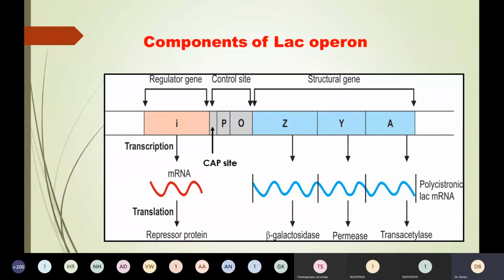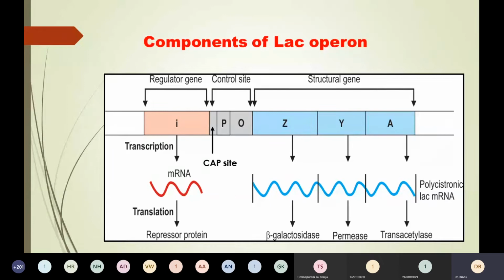Coming to the structural genes. Structural genes in bacteria are three in number, Z, Y, A, which are transcribed to give a single polycistronic mRNA. That is why I told you there are two types of mRNA. Polycistronic, poly as in, it can encode more than one protein.